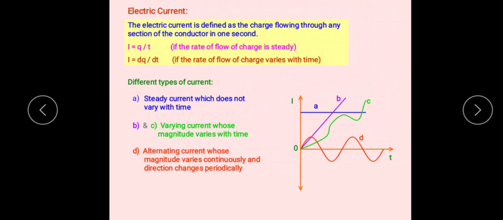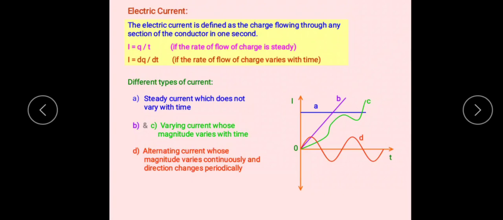In liquid conductors such as electrolytic solutions, which are salt solutions like that, the current carriers are positively and negatively charged ions. In gaseous conductors, such as discharge tubes, the current carriers are positive ions and electrons.